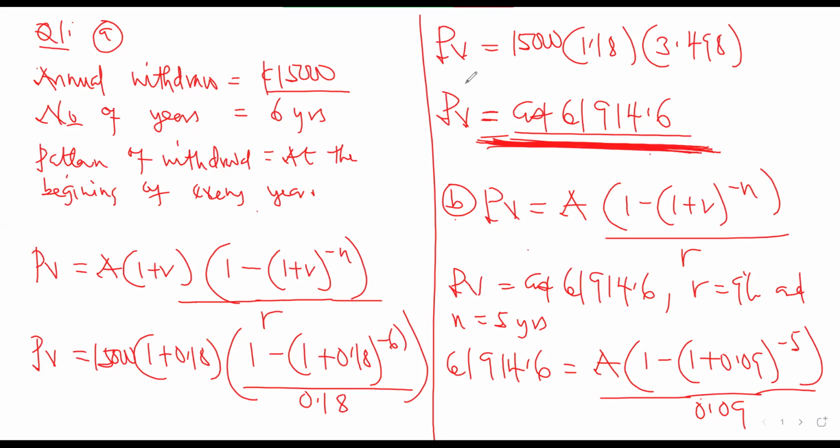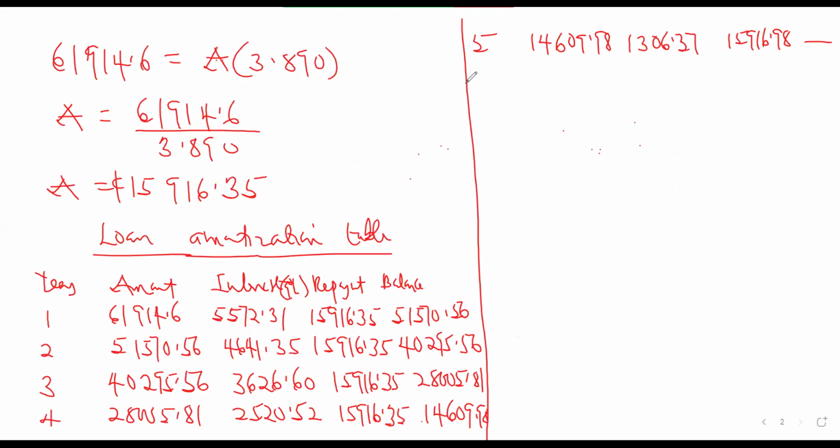We just put a lump sum today so that at the end of the 10 years, that amount will give us what? 61,914.6, and our child will start taking 15,000, and that will still earn interest of 18%. But the question is not asking for now. So how much will she borrow? That is from the start of the education of the child. And that is why we didn't take into consideration the 10 years.